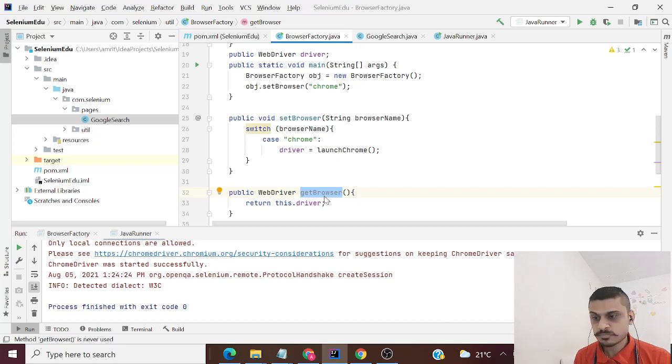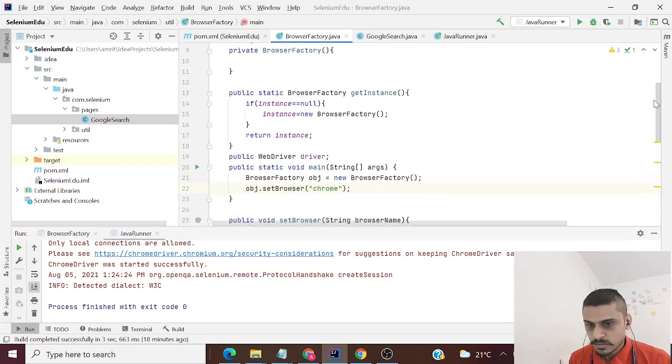So you have only two methods from where you can set your browser and get your browser in the entire framework. That is how beneficial the singleton structure is. In the other approach, you have seen the challenges where you are extending your browser factory. That's a very tightly coupled framework and not advisable as well.